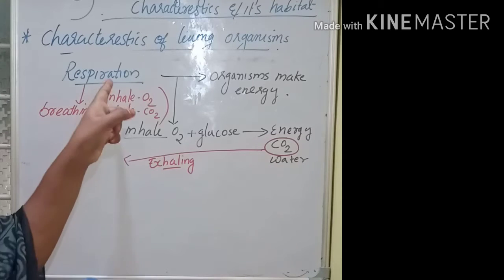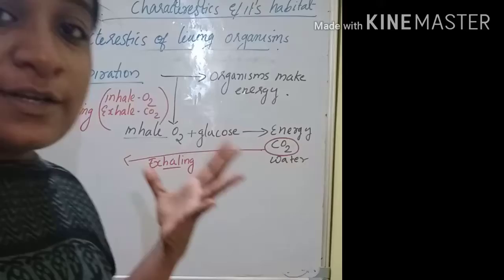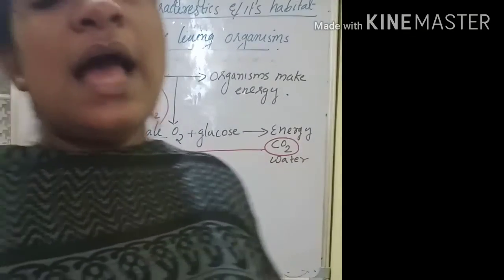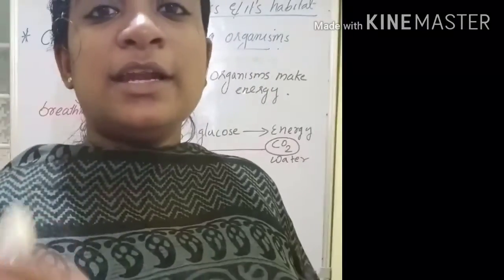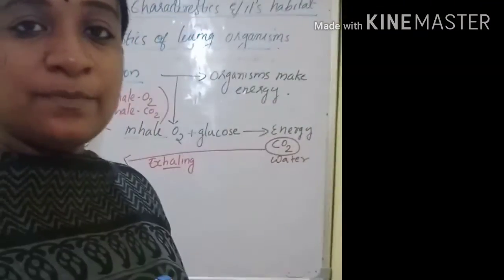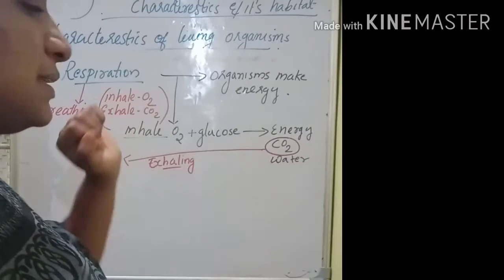So what is actually happening in respiration? When we inhale oxygen by the process called breathing, it is given into our body, and from there it is used to make energy, and waste product is also produced, and this waste product is exhaled as CO2.